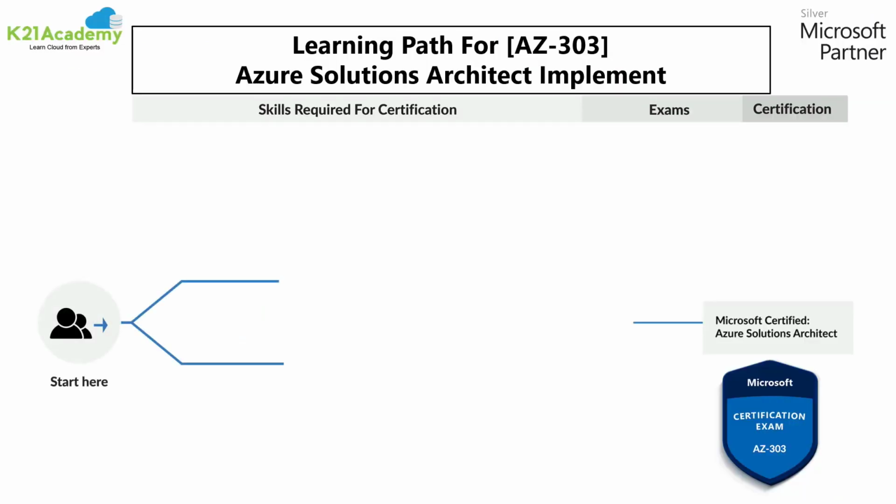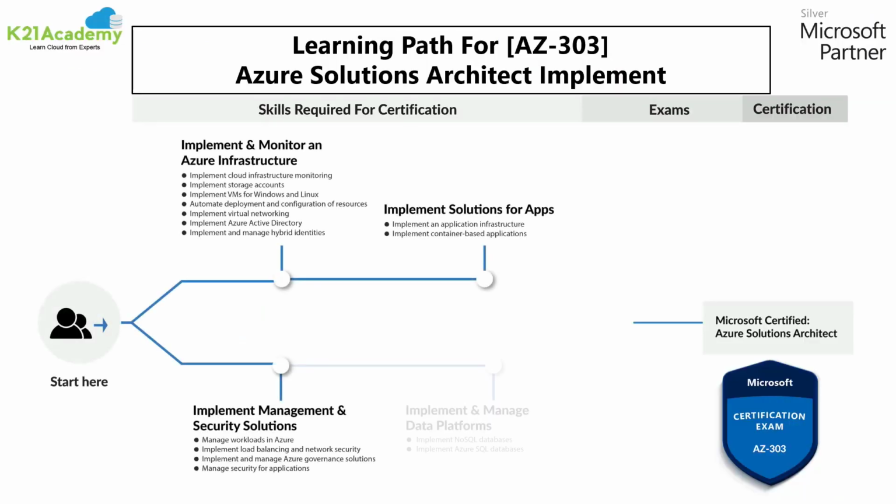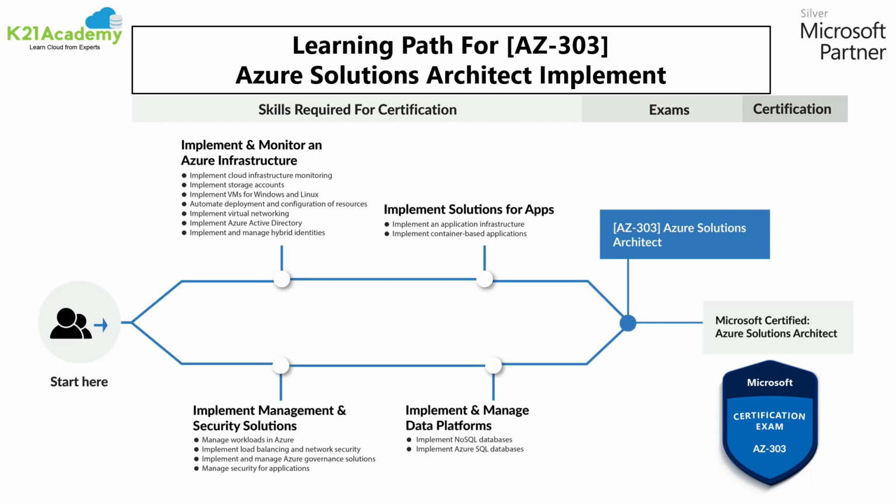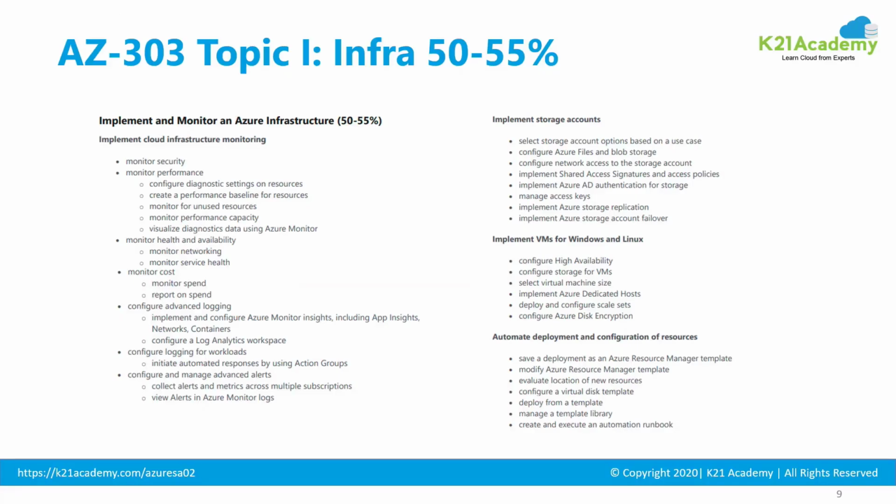So let's first look at AZ303. What are these four topics that you need to learn? And once you understand these topics, then you write one exam, AZ303, and you get this badge, that's AZ303. So the first topic, which is implementing the infrastructure, has the maximum weightage, which is 50 to 55%.